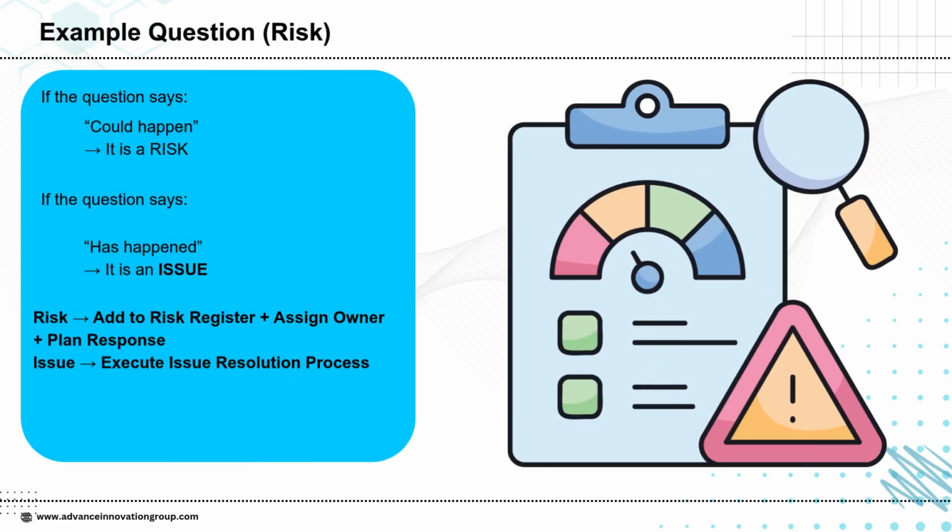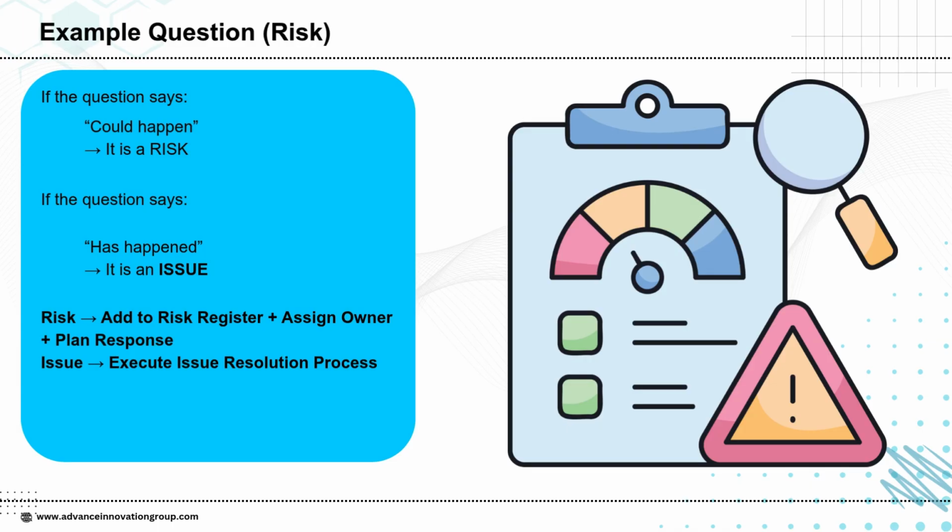This slide explains how to identify whether a PMP question is about a risk or an issue. PMI uses very simple keywords. If the question says could happen, might occur, or possible problem, it is a risk, a future event. If the question says has happened, already occurred, or problem just happened, it is an issue, a present, actual problem. Once you identify which one it is, your action becomes clear.